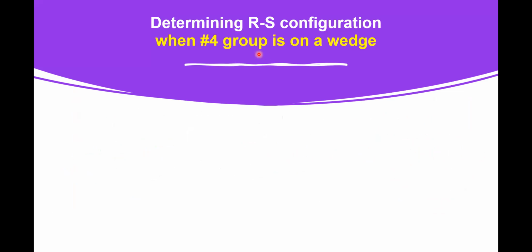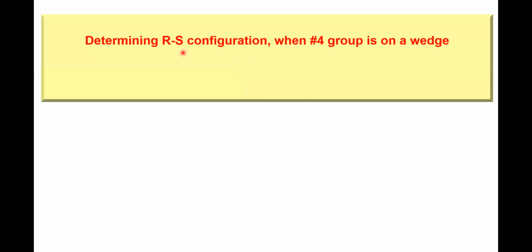Suppose the fourth priority group is on a wedge that is not attached to dash, or it is on the horizontal axis, then what do we do? So we will apply a certain set of rules to assign the configuration.